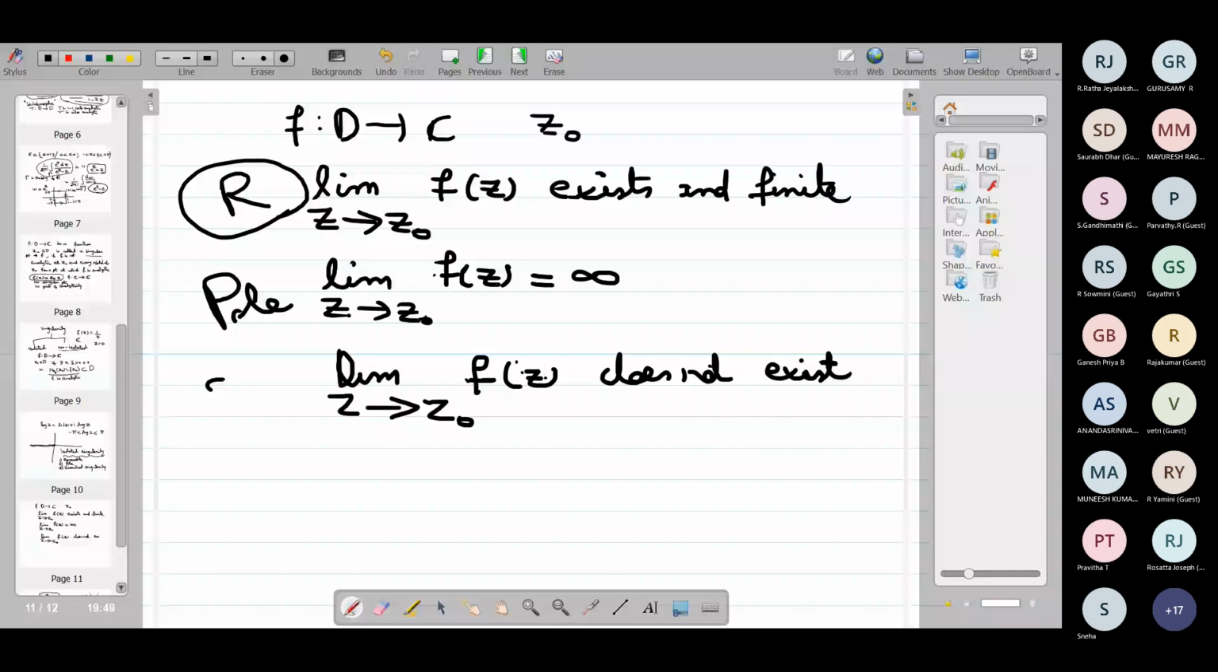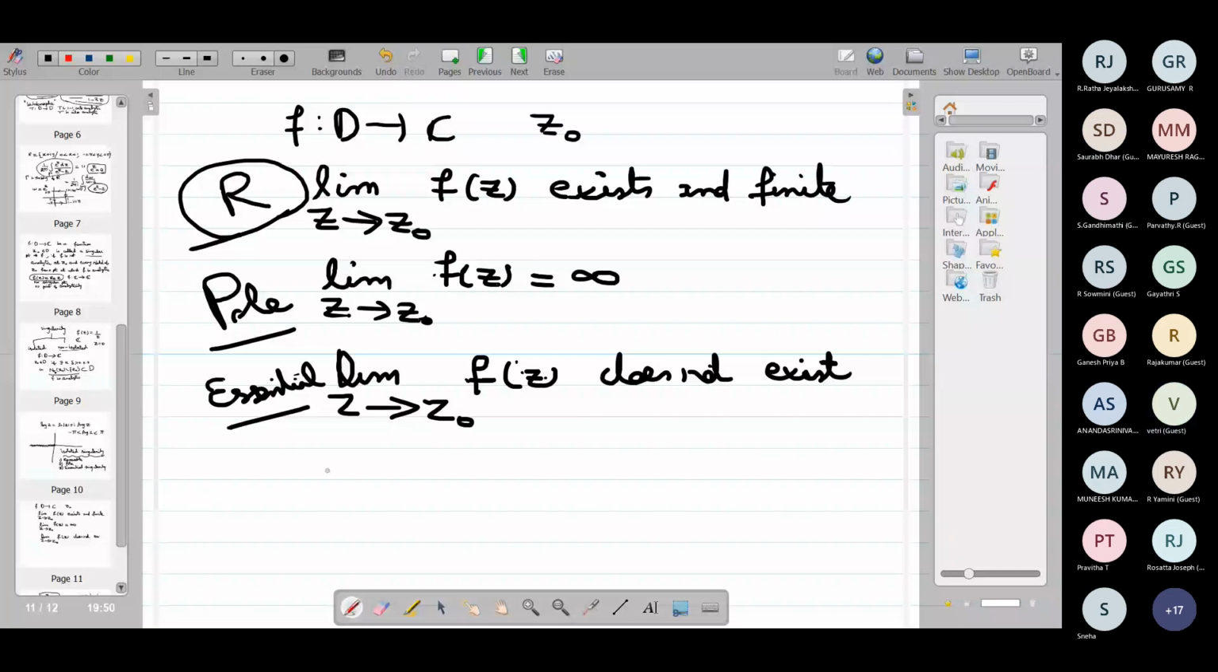Why is it called a removable singularity? Because you can redefine the function in such a way that the new function becomes analytic, and it will coincide with the old function except at z0. So what is a usual classical example for removable singularities? The usual example: sin z by z.